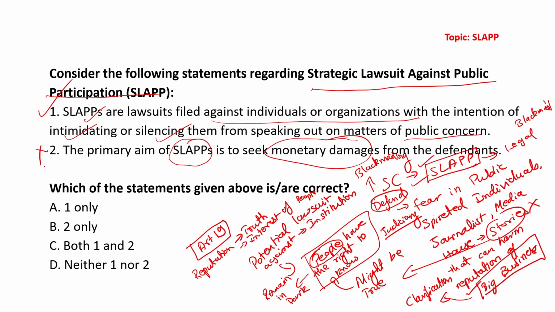Absolutely not. The intention is not monetary damage. The intention is to stop reporting of something that will harm the reputation of the company, even if it is true. So the first statement is the only correct statement, and our answer will be A.